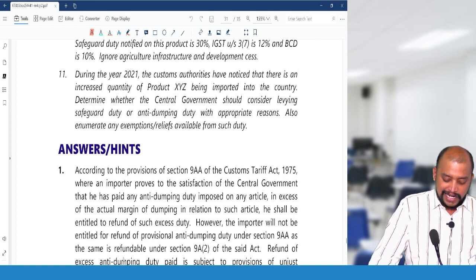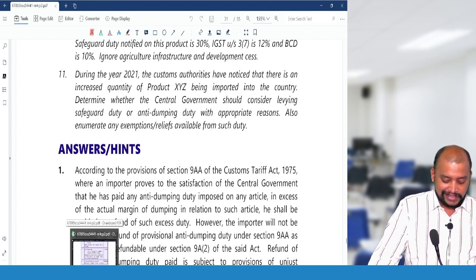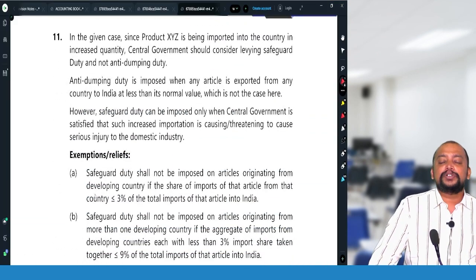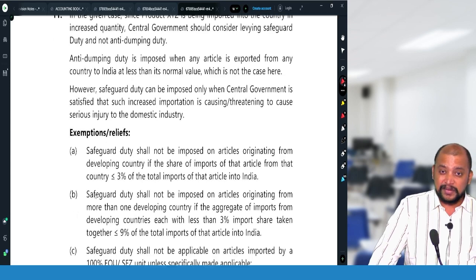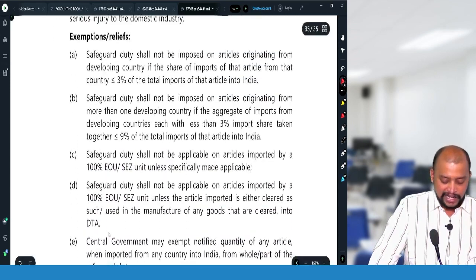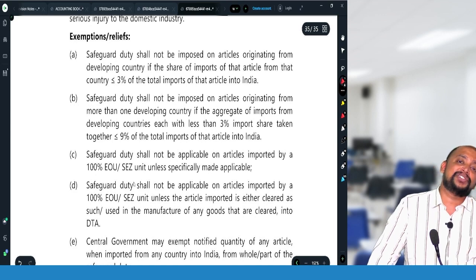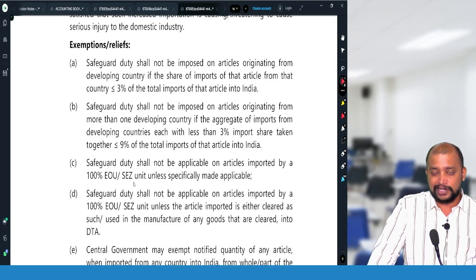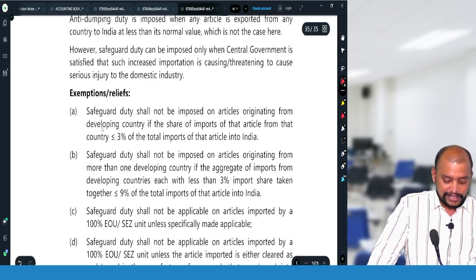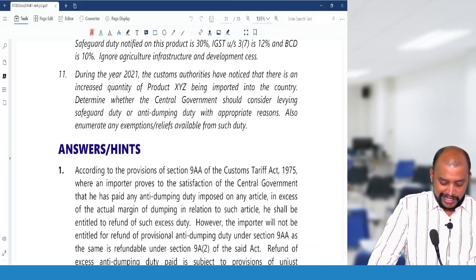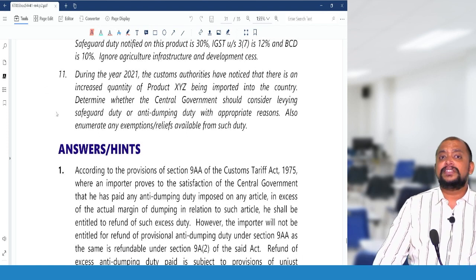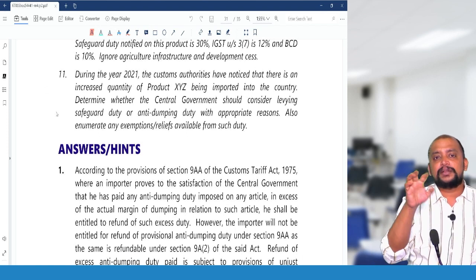And enumerate any exemptions. We have already discussed that question. Exemptions: 100% EOU, SEZ, imports from a developing country not exceeding 3%, more than one developing country. So those 5 points. Also, the central government may specifically mention in the notification about non-applicability of safeguard duty for import from a particular country, like that. So this is about the safeguard duty related provisions. That we need to write. So with this, all the questions in chapter number 2 are over.